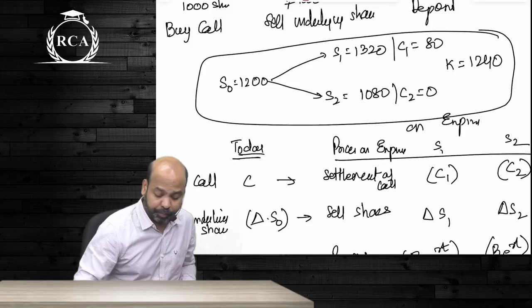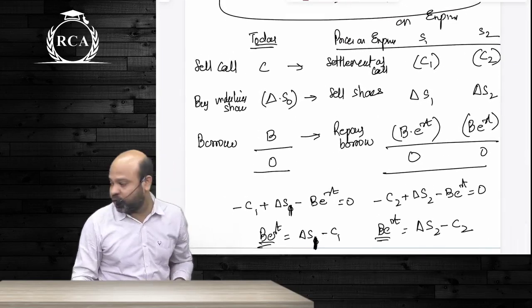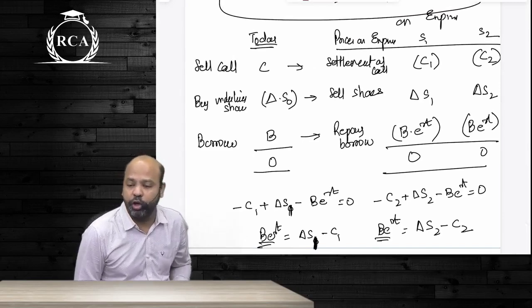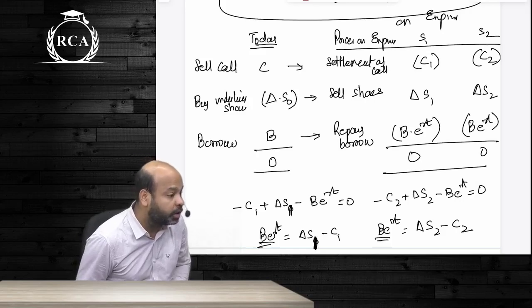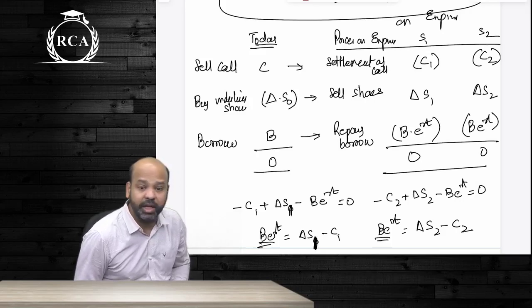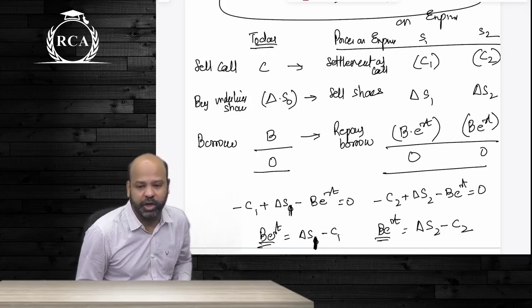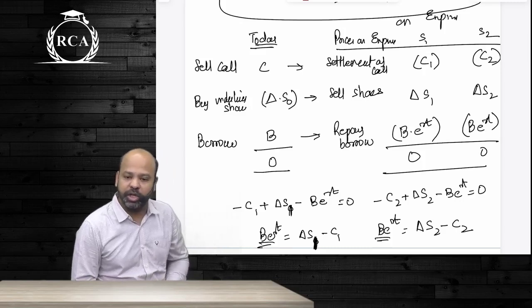If you remember, guys, this was the second derivation. If the hedge ratio is 0.5, in order to create a replicating portfolio under the binomial model, for every one share that you trade in the option market, you're going to trade 0.5 shares in the spot market. If the hedge ratio is 0.3, for every one share that you trade in the option market, you're going to trade 0.3 shares in the spot market.